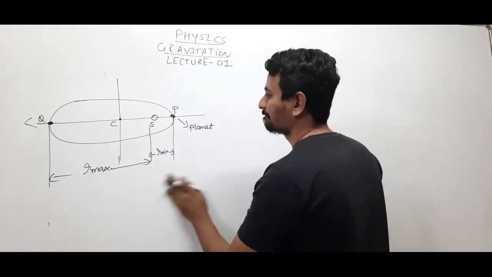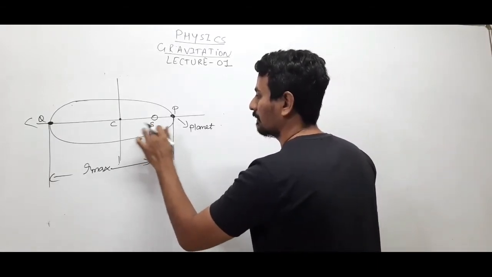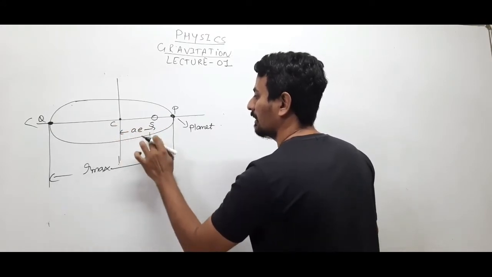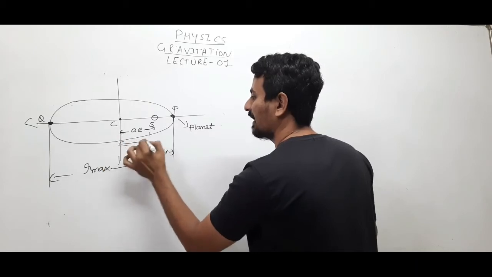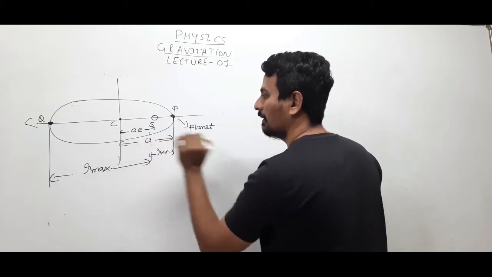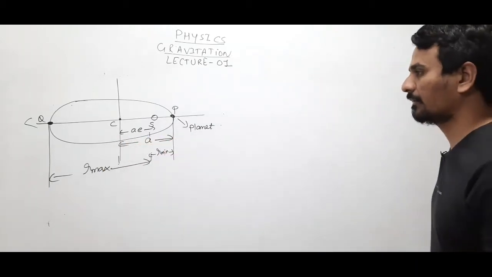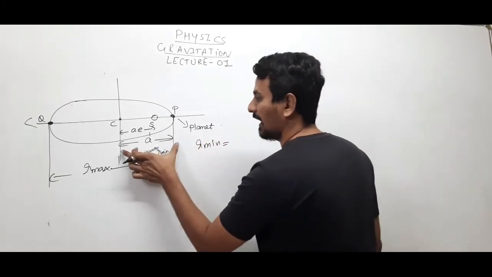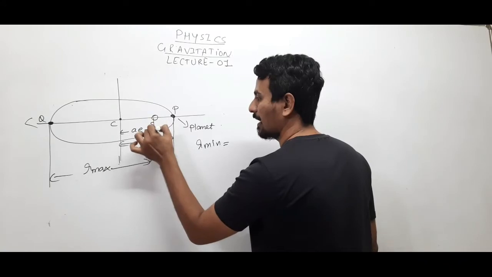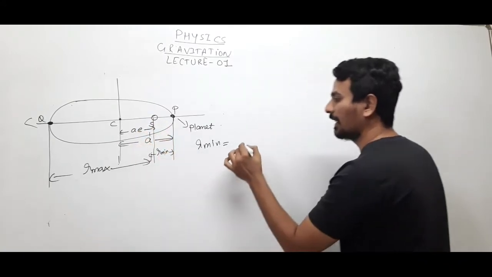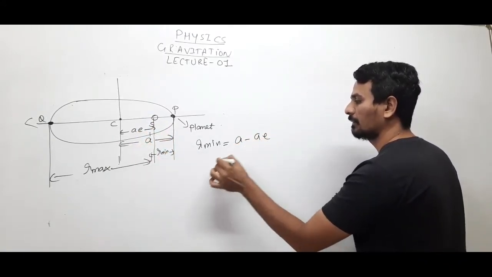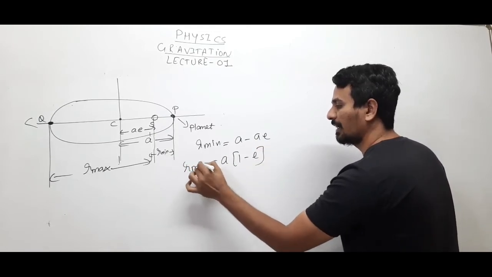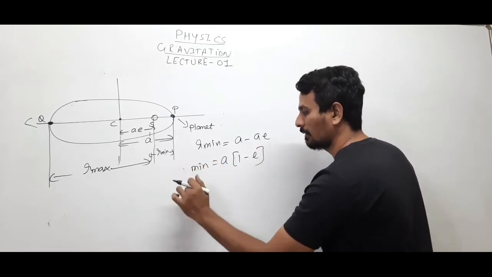Now, R minimum. So what is this distance? This will be the length of the semi-major axis, which is A. So R minimum can be found as: this is A, this is ae, this is your R minimum. So it will be A minus ae. A can be taken common: A(1 minus e). This is your minimum distance, or perigee.